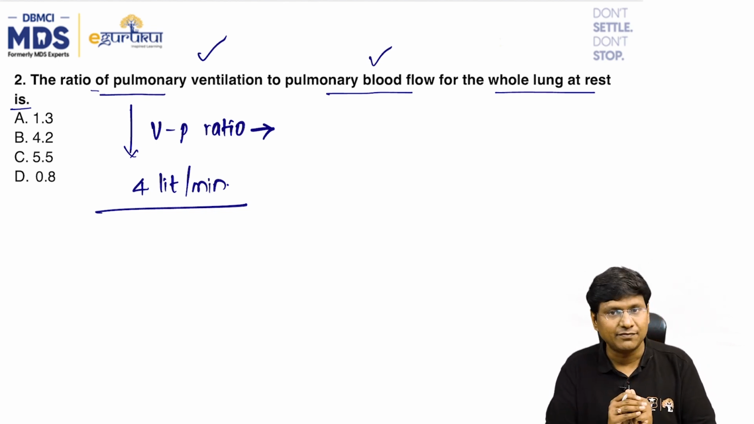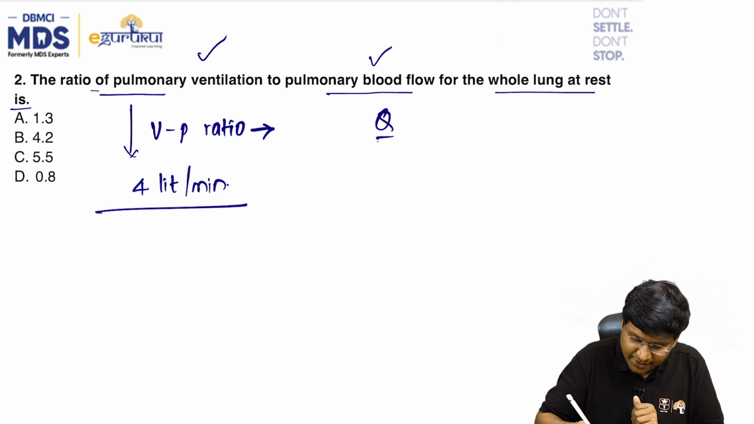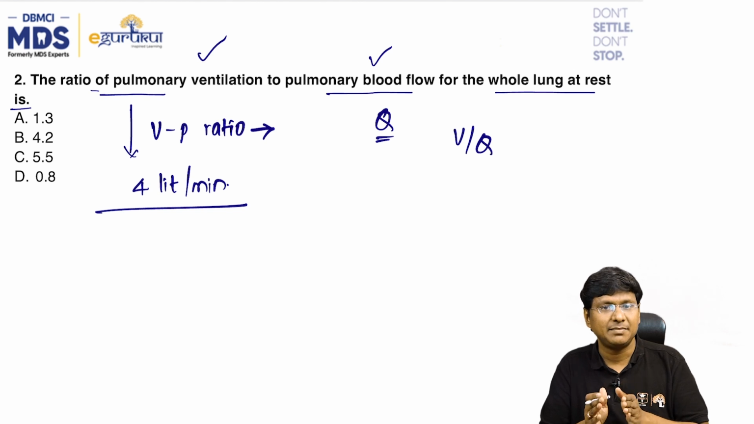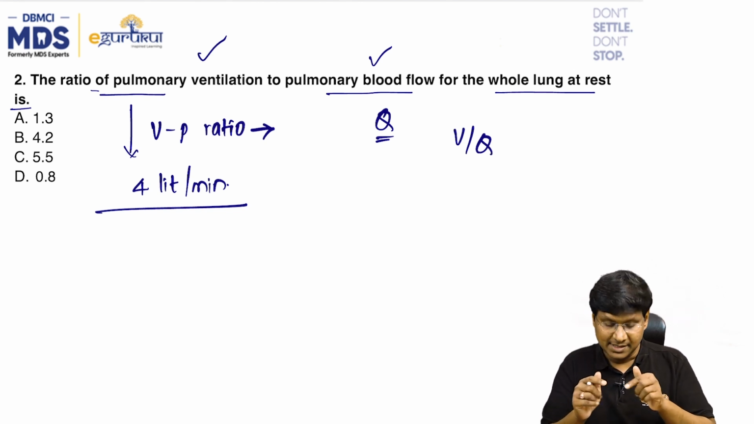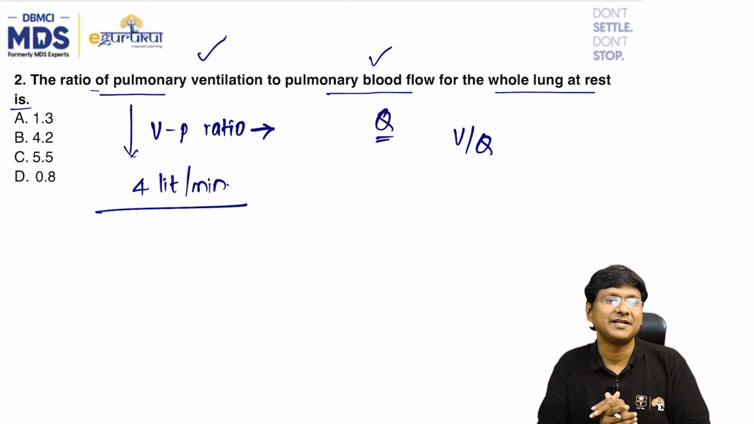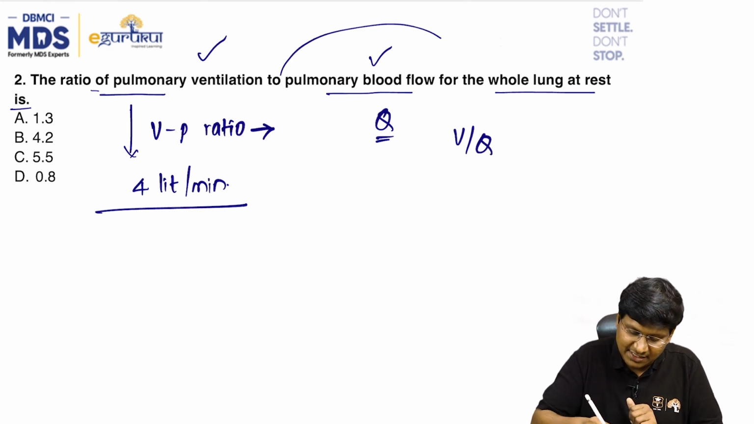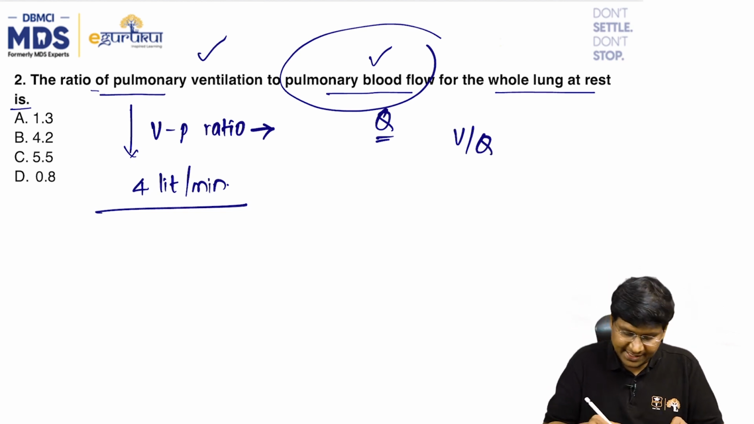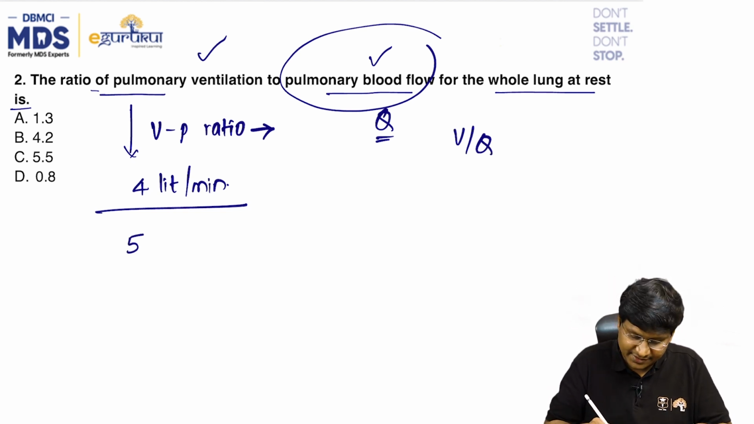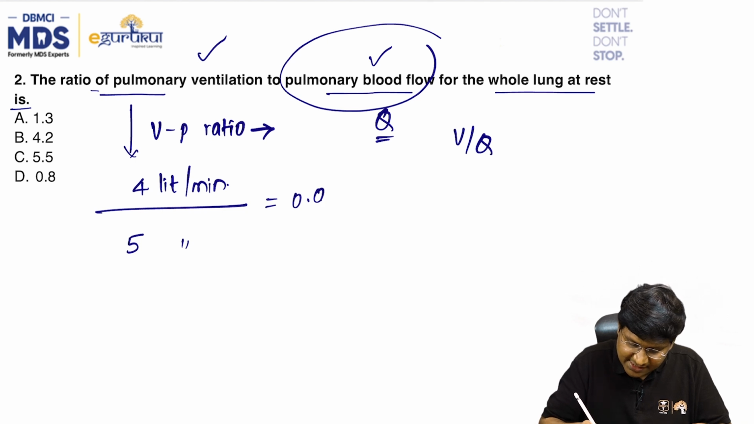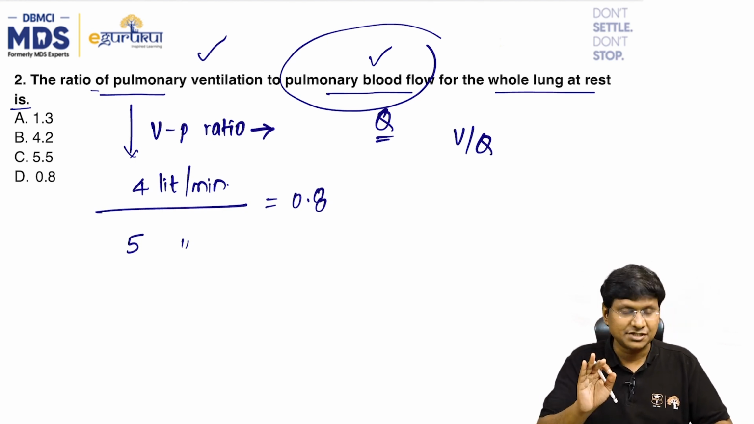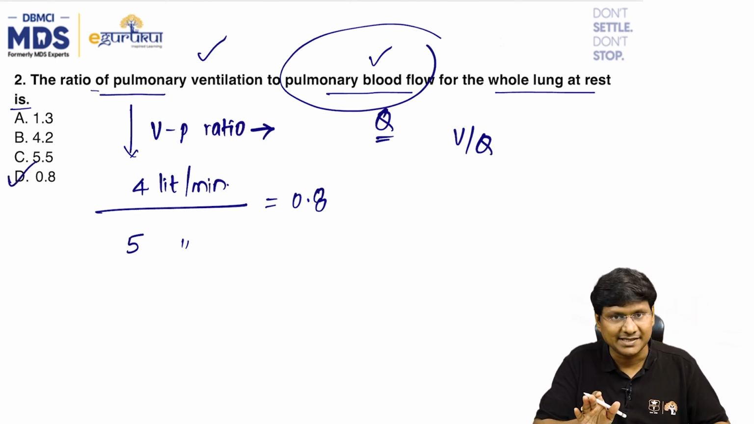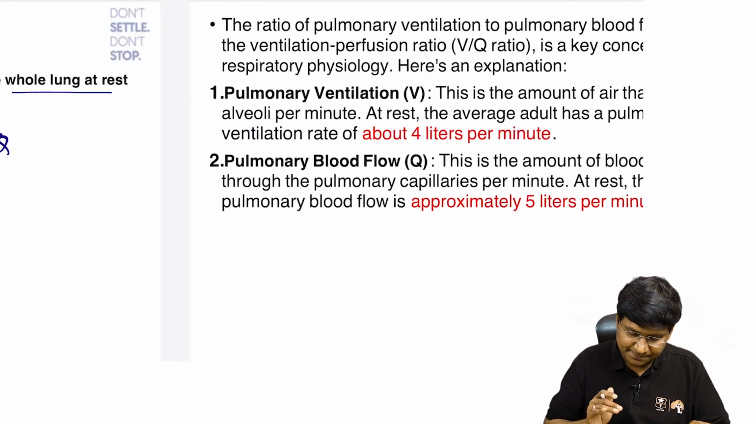Then pulmonary blood flow is represented by Q, which gives the VQ ratio. Pulmonary blood flow is the amount of blood that flows through the pulmonary capillaries per minute, and at rest it is approximately 5 liters per minute. So if you take the ratio, it is around 0.8. The normal ventilation perfusion ratio, the VQ ratio, is around 0.8, which is the correct answer here. Coming on to the next question.